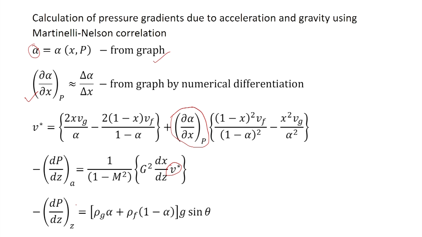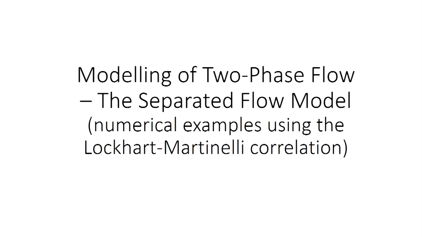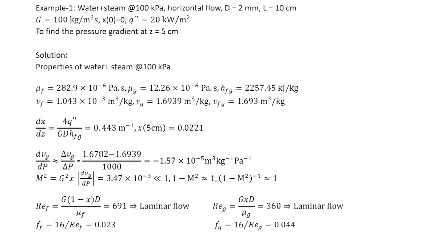The pressure gradient due to gravity can be calculated by using the void fraction obtained from the graph. Now, let us consider some numerical examples using the Lockhart-Martinelli correlation. Here the data is the same as that we used for the homogeneous model.